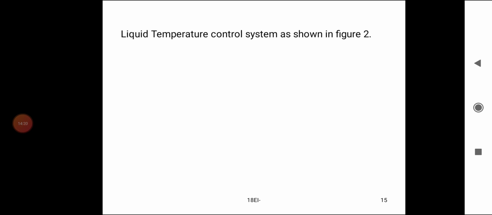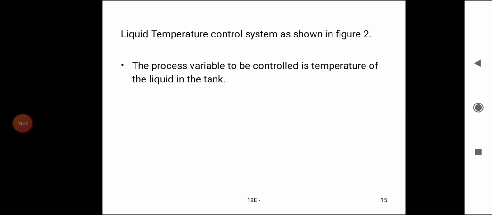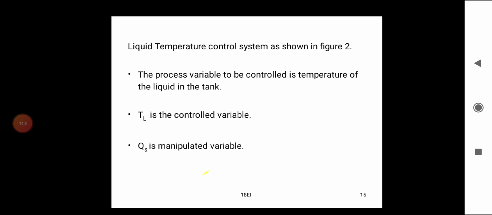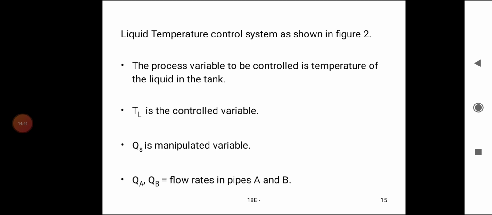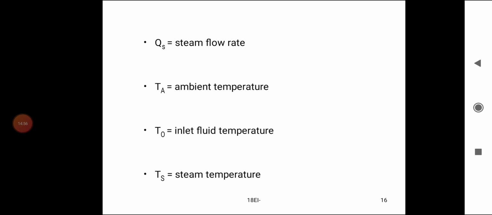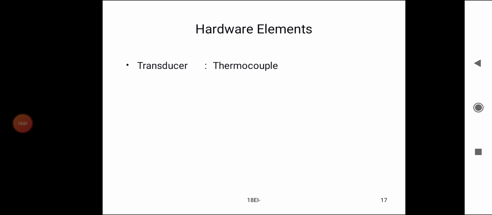Liquid temperature control system, as shown in figure 2. The process variable to be controlled is the temperature of the liquid in the tank. TL is the controlled variable. QS is the manipulated variable. QA, QB are flow rates in pipes A and B. QS is the steam flow rate. TA is the ambient temperature. T0 is the inlet fluid temperature. TS is the steam temperature.